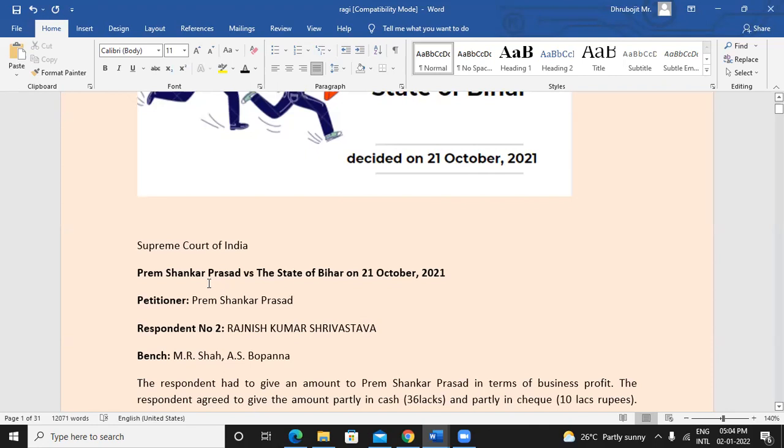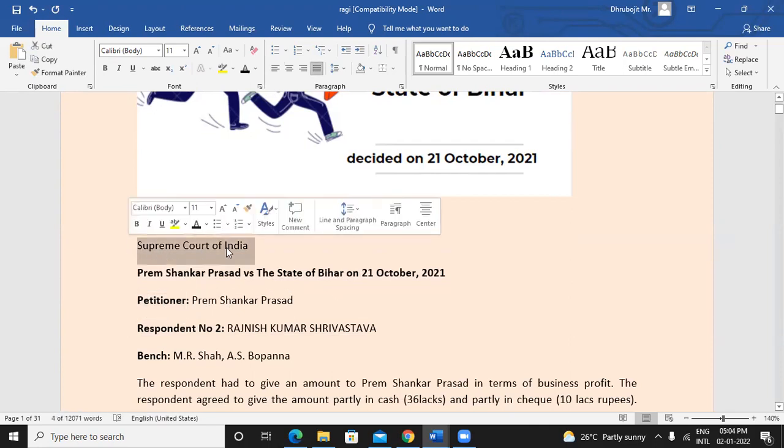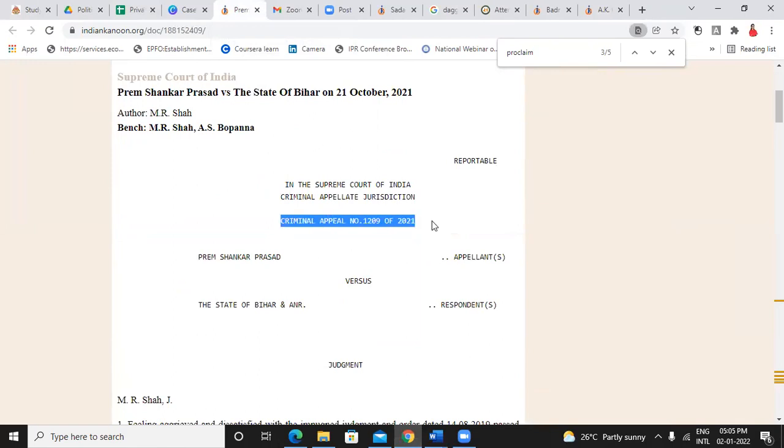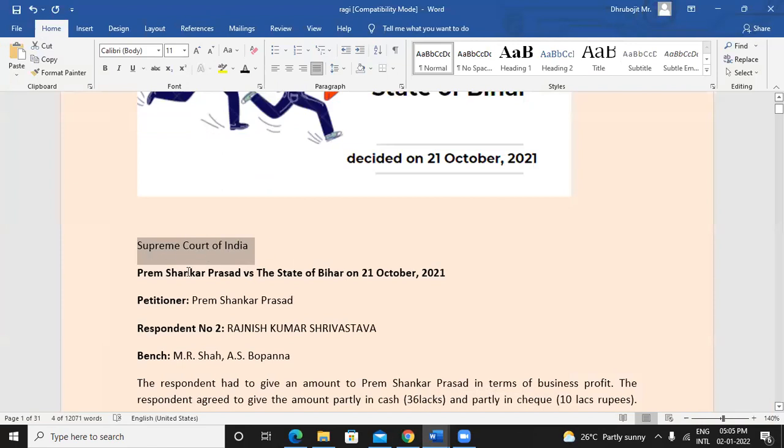Now, in this case, if you see, the parties are Prem Shankar Prasad versus State of Bihar. So he is the appellant. When this case was filed before the Supreme Court of India, it was filed as an appeal, right? Criminal appeal. This is the number which we have. So this case was filed as a criminal appeal before the Supreme Court of India, and Prem Shankar Prasad is the appellant in this case. He filed the appeal because he was not satisfied with the decision of the High Court or the decision of the trial court.